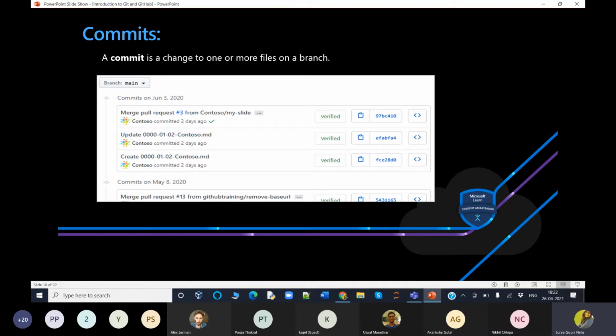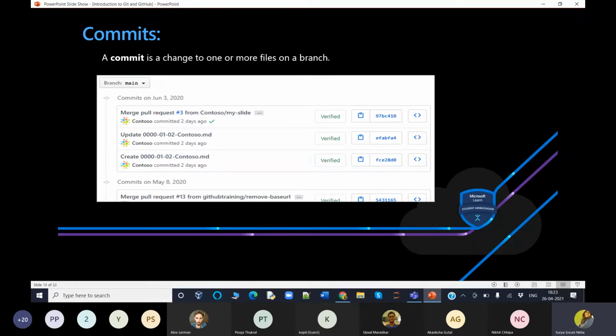Just checking. Okay, so GitHub Desktop tracks all changes to all files as you edit them. You can decide how to group the changes to create meaningful commits. To dive deeper into commits, similar to saving a file that has been edited, a commit records changes to one or more files in your branch.